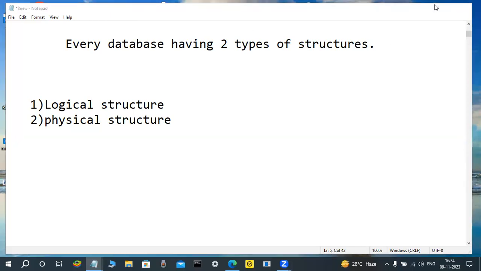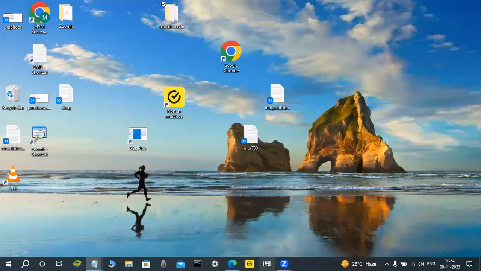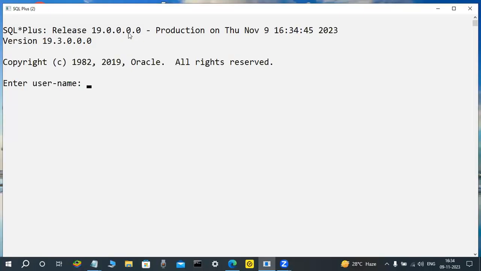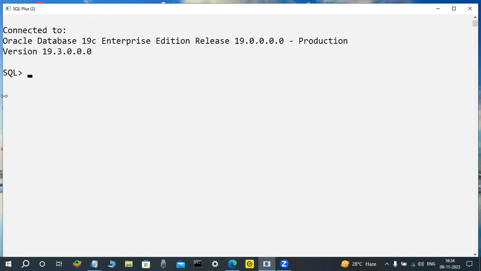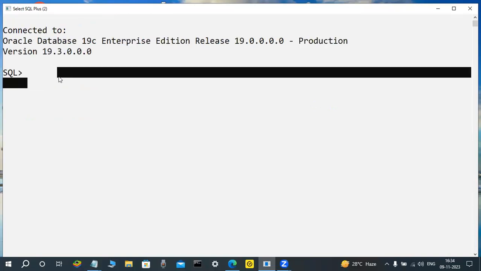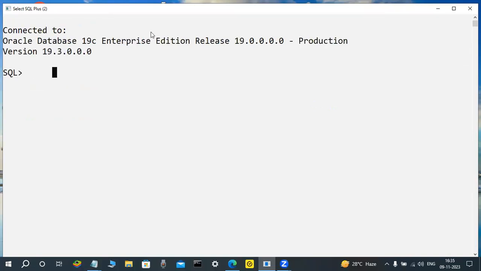Observe it here, on the screen. What is logical? What is physical? Compulsorily you are learning this, every database programmer. Suppose I'm installing Oracle software here. Don't write it, just observe. What are these tools? All these things I will tell you tomorrow. But first observe it here. Suppose here I'm creating a table. In a table, the data is in table format. Don't worry, just observe.